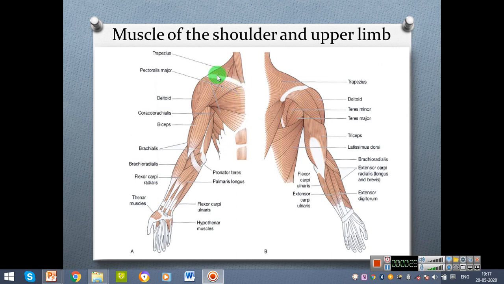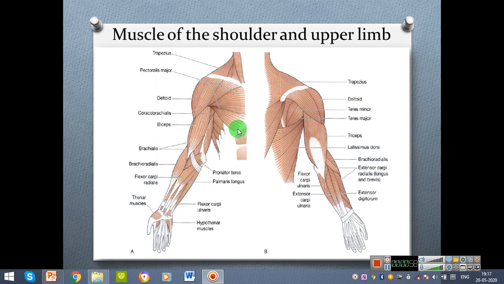This is the trapezius muscle, pectoralis major, deltoid muscle, coracobrachialis muscle and biceps muscle, brachialis muscle, brachioradialis muscle, flexor carpi radialis muscle, thenar muscle, hypothenar muscle, flexor carpi ulnaris, palmaris longus, pronator teres.